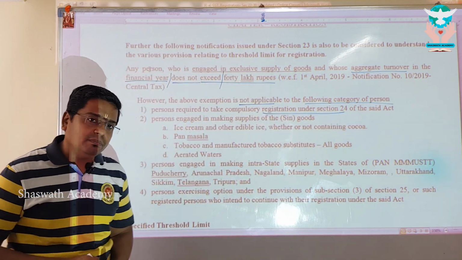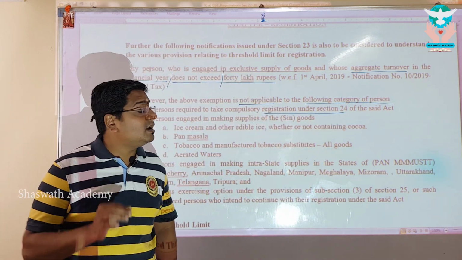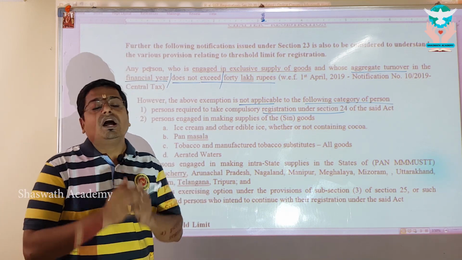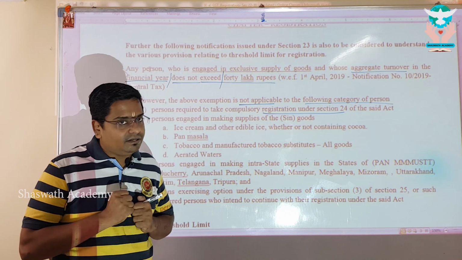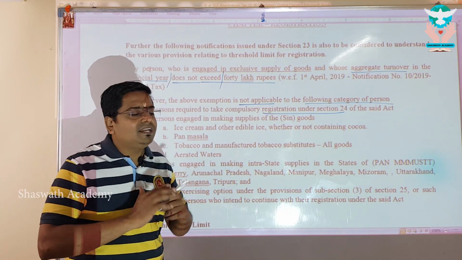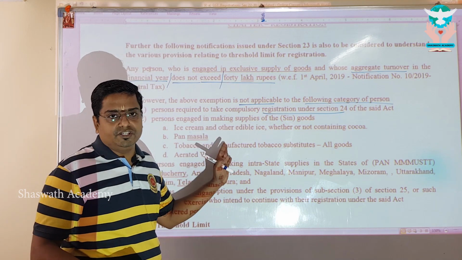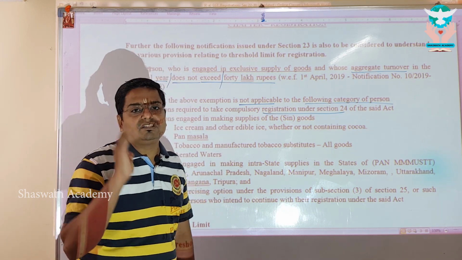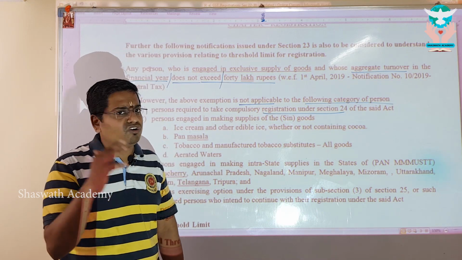My dear, please remember, section 24 is called compulsory registration. If anybody is satisfying the criteria of section 24 and such a person has taken the registration, and he is dealing exclusively in the supply of goods, never mind, he is not eligible for this notification. He is not eligible for the extended threshold limit of 40 lakhs. He will be considered only for 10 lakhs or 20 lakhs accordingly.